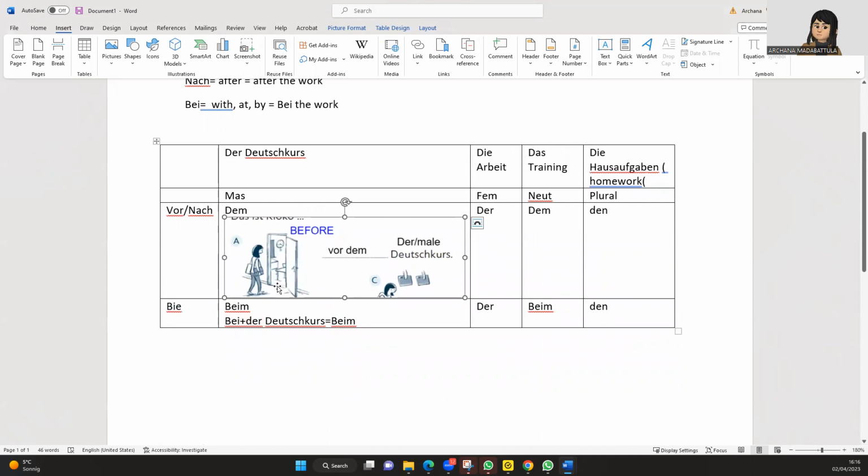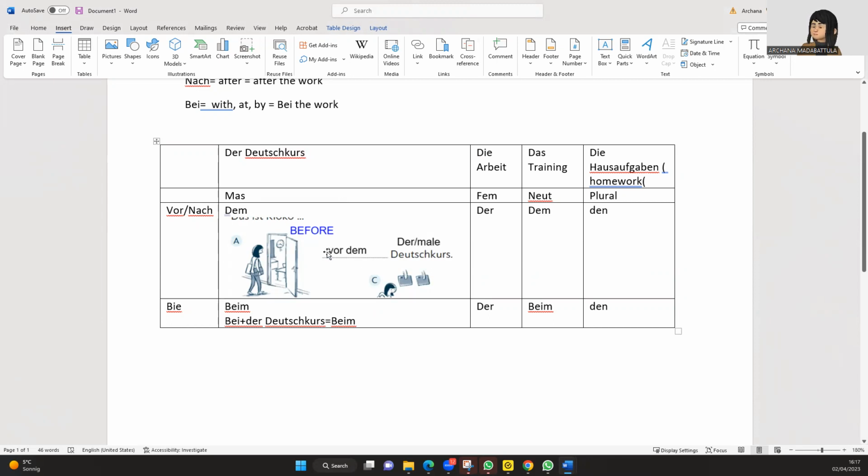Now, the task is achieved, and she has not yet gone in. She is before the Deutsch course, so we will get it as vor, right? That's very clear. She is vor, and Deutsch course is masculine, so if you see here, we have written dem.